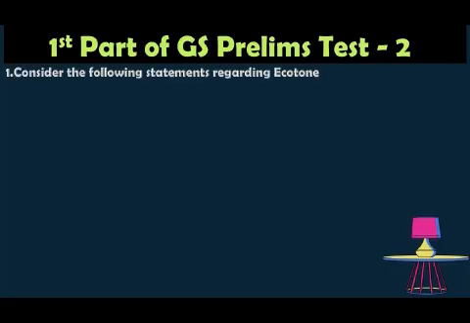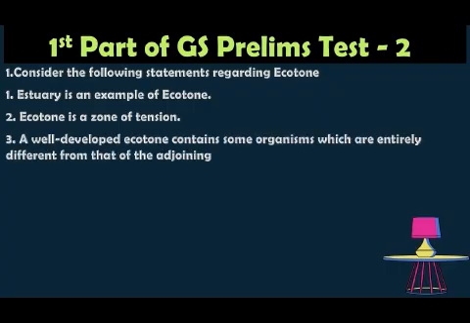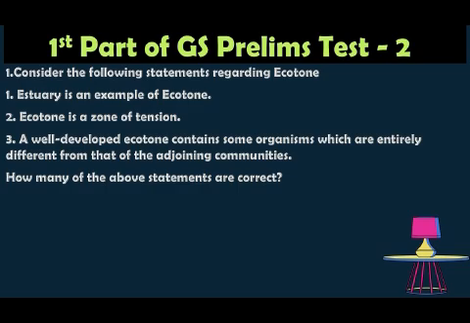Consider the following statements regarding ecotone. Estuary is an example of the ecotone. The second point is ecotone is a zone of tension. Third one is a well-developed ecotone contains some organisms which are entirely different from that of the adjoining communities. How many of the above statements are correct? Option A 1 only, option B 1 and 2, option C all the three, option D none.